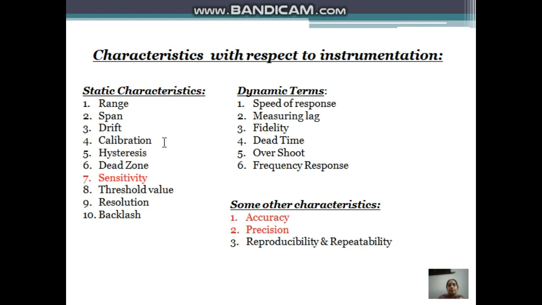These are the static characteristics: range, span, drift, calibration, hysteresis, dead zone, sensitivity, threshold value, resolution, backlash. And these are dynamic: speed of response, measuring lag, fidelity, dead time, overshoot, frequency response, and some other characteristics like accuracy, precision, reproducibility and repeatability.